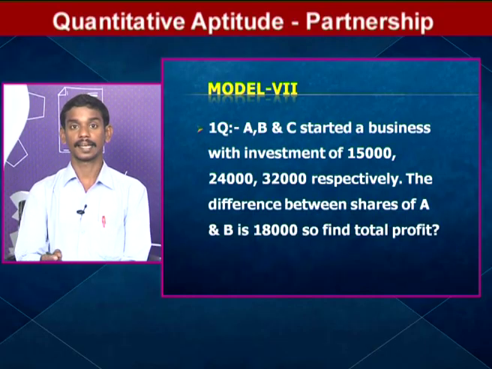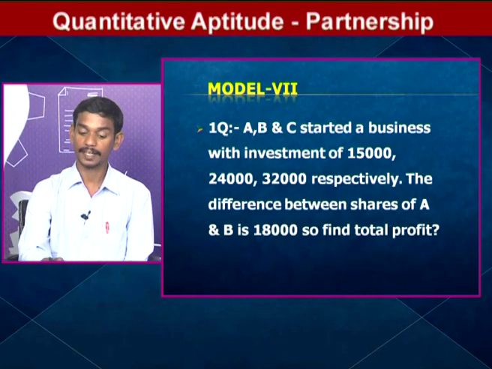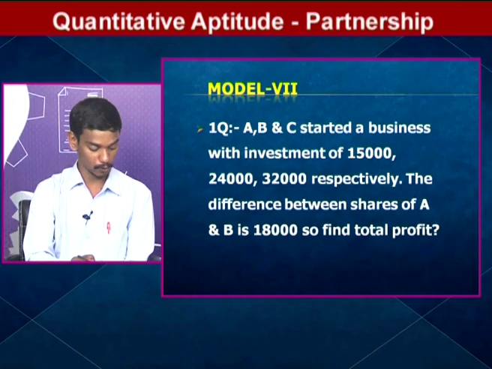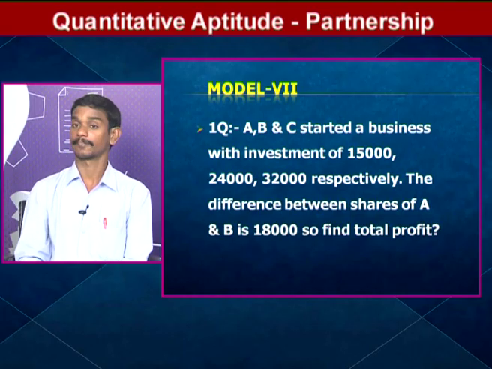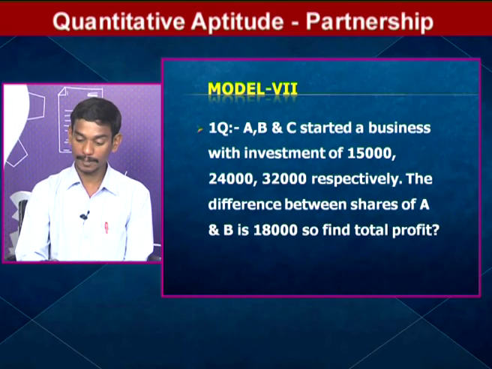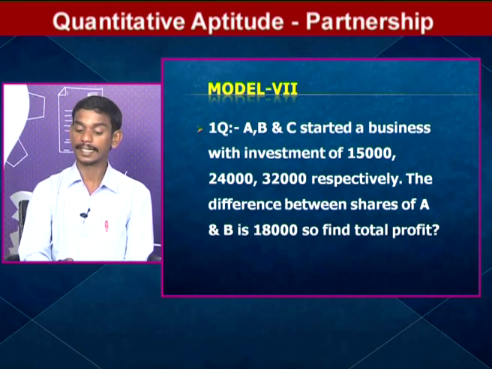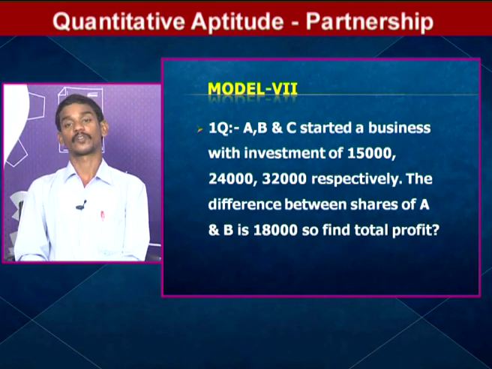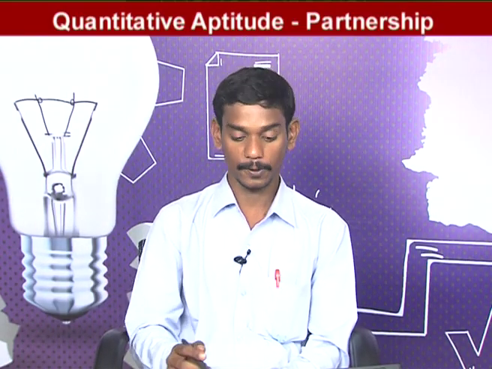And one more question in this model. A, B, C started a business with investments of 15,000, 24,000, 32,000 respectively, and the difference between the shares of A and B is 18,000. So find the total profit. This is a very important question, which came several times in IBPS POs.